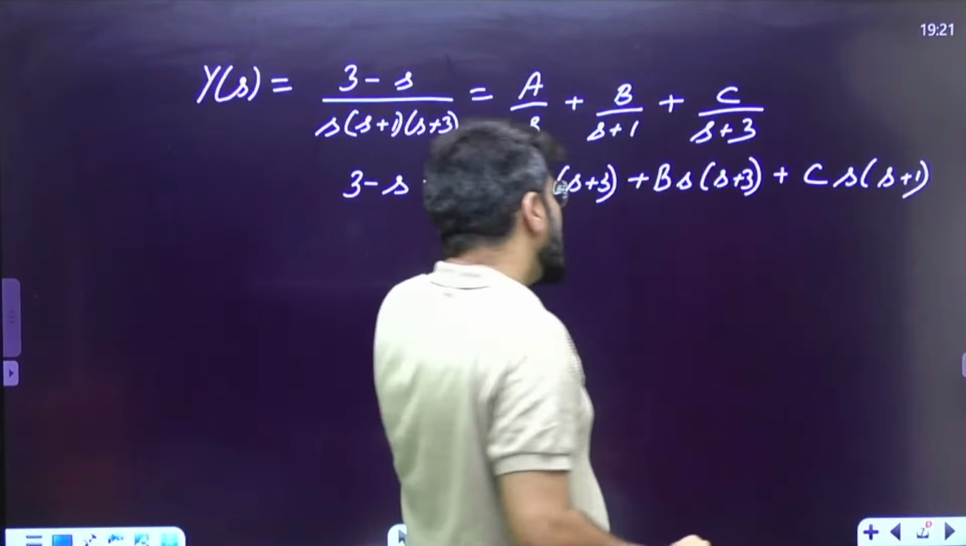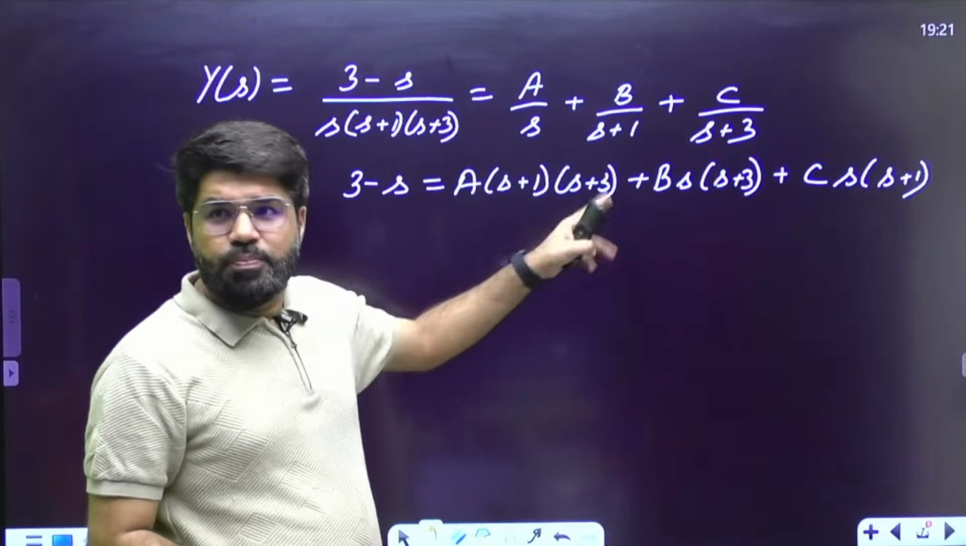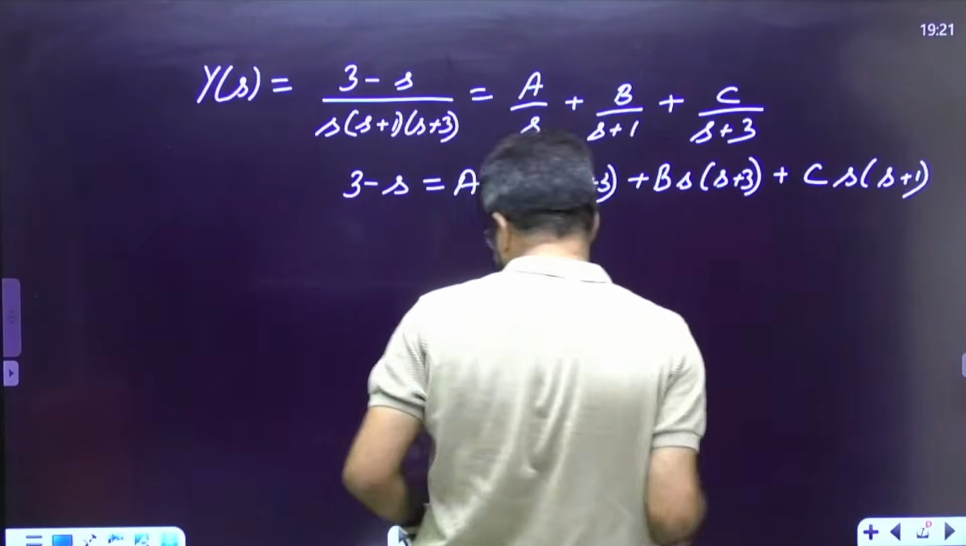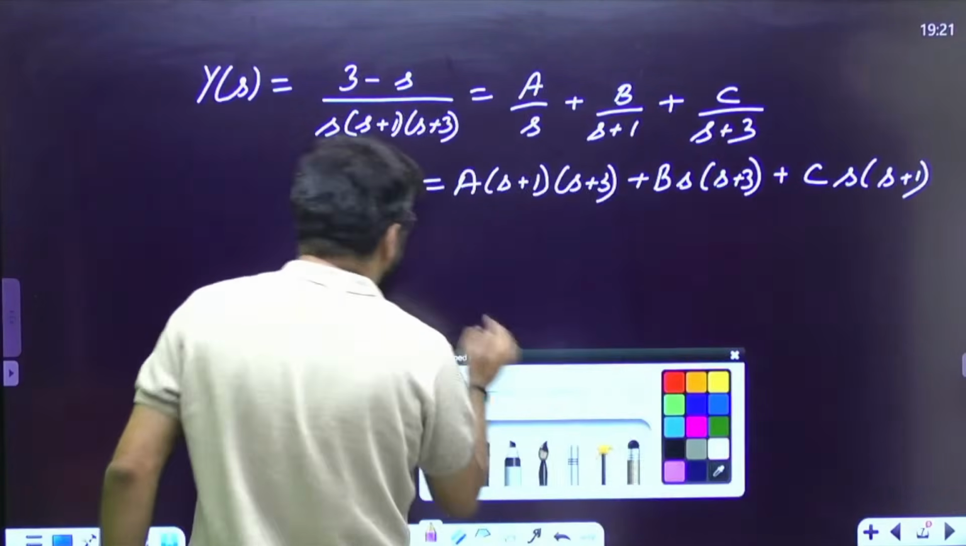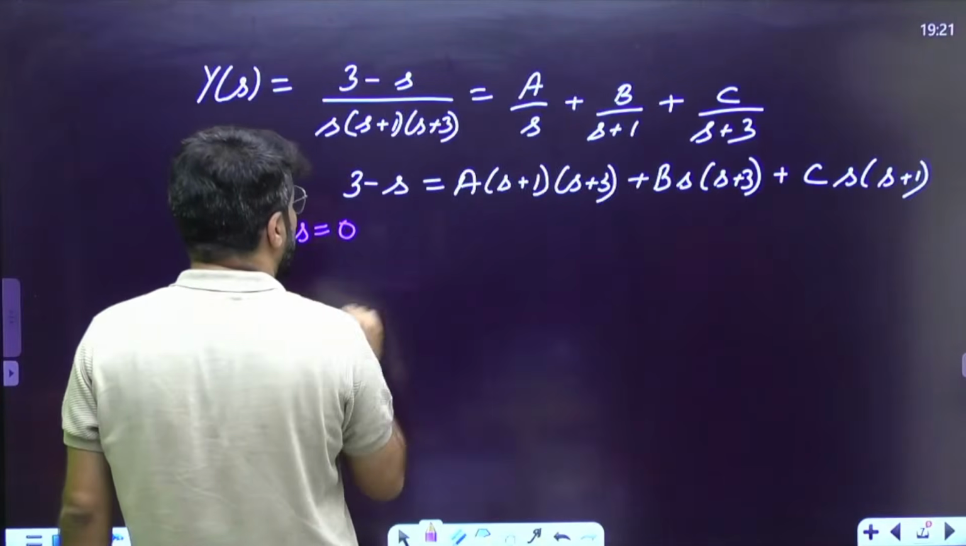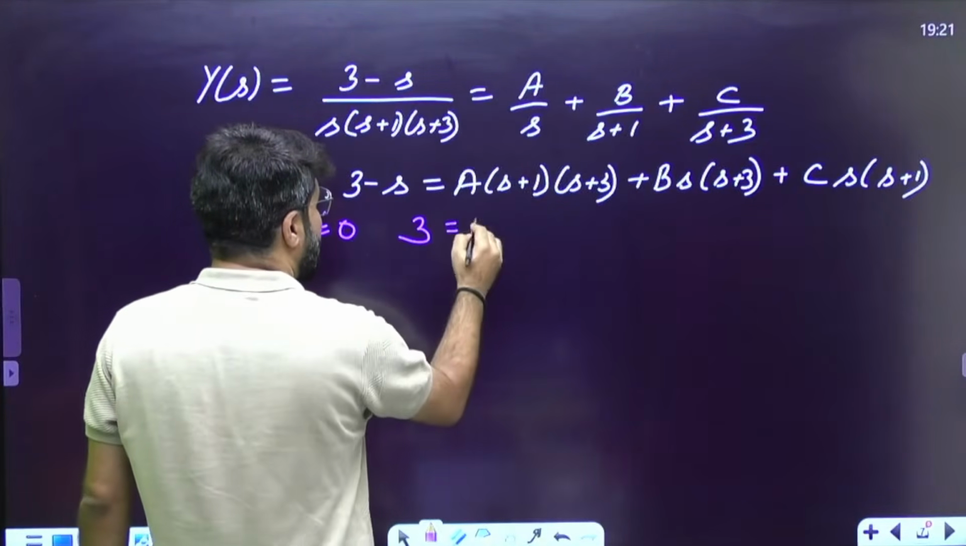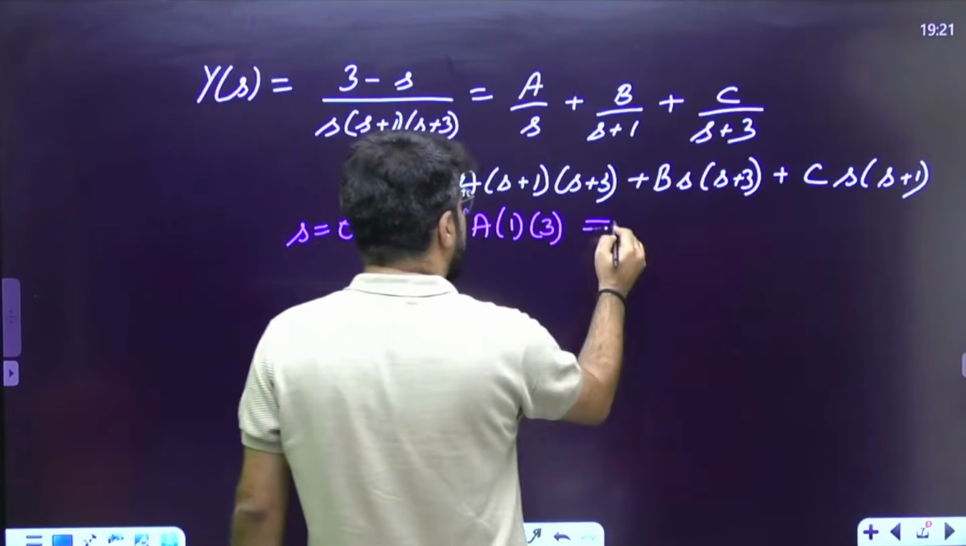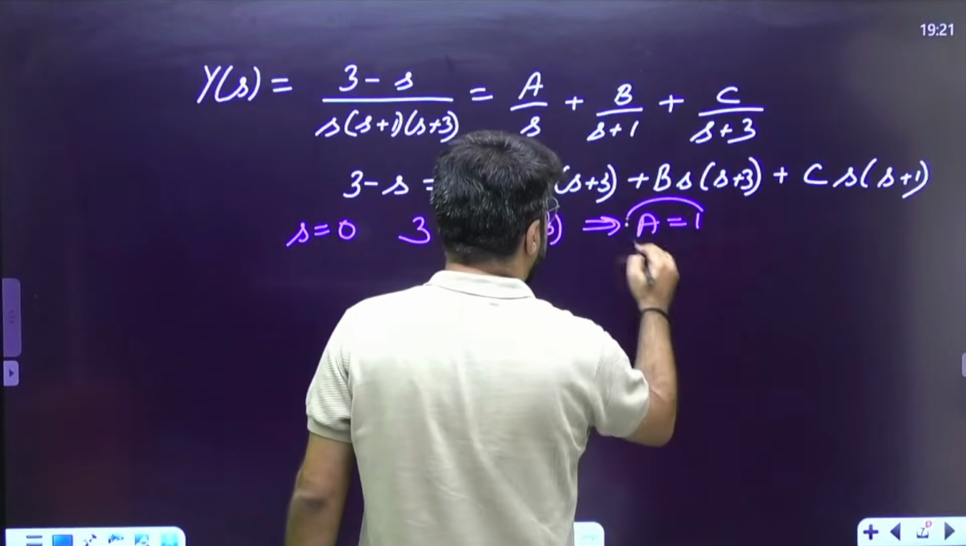Now, if you have to calculate A, you should make the B and C corresponding terms 0. The common factor in B and C is s. So I would start here by taking s equal to 0. If I take s as 0, this is 3. This is A, this is 1, this is 3. So 3A is 3, 3 you cancel, A value obtained is 1.